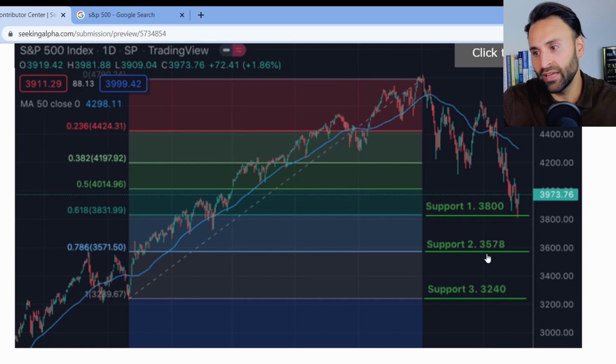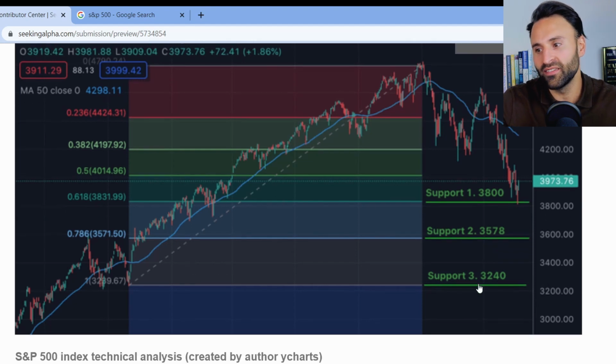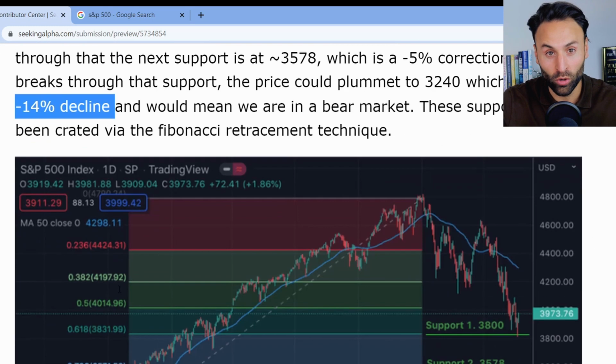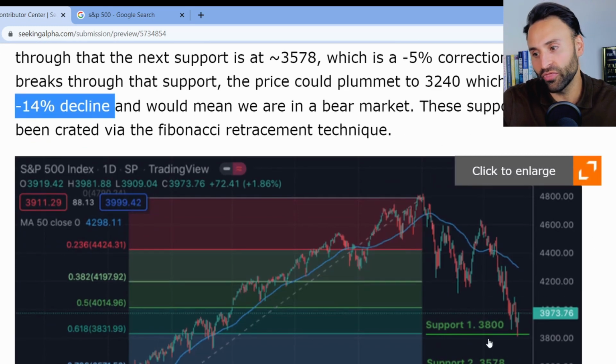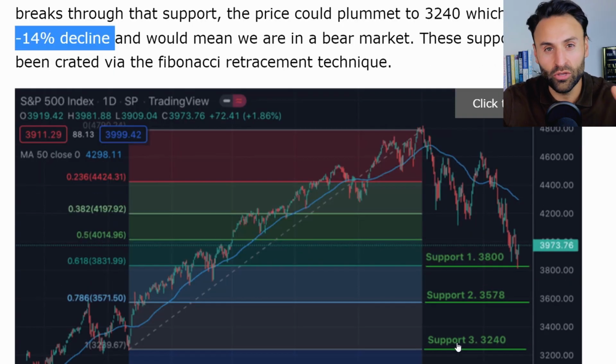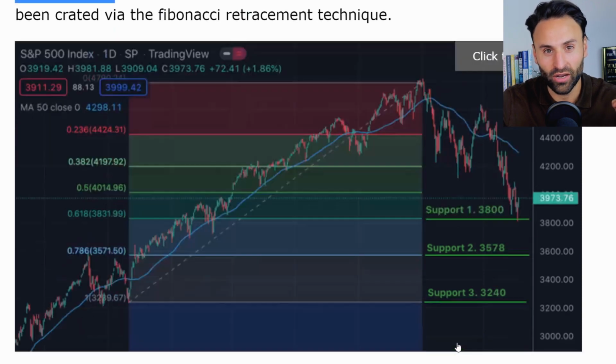If it breaks through that, it'll drop by another 5% to 3,578. If it breaks through that, then we could be seeing quite a big crash, a 14% decline from where we are today, which would mean we would be in a bear market. But we aren't there yet. There's a couple of support lines to break through. So these could be some useful numbers to write down and watch, especially if you're invested into the market index.